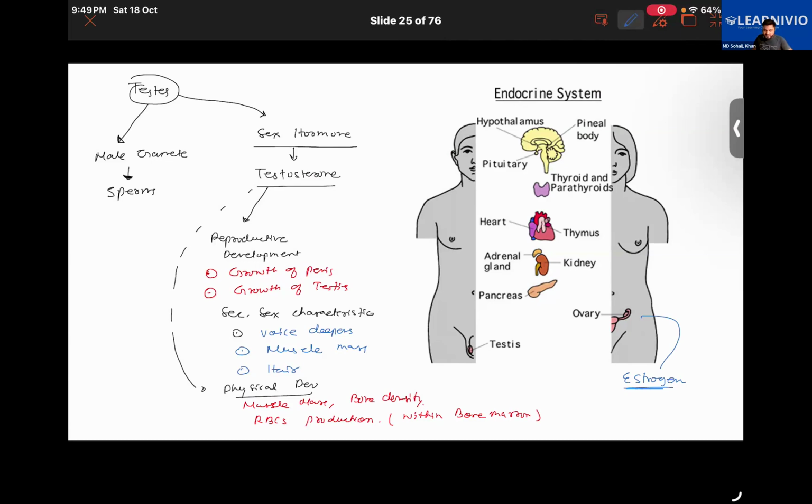It will also help in regulating the menstrual cycle. It triggers ovulation. Then it also helps in maintaining bone density, etc. It helps to prepare the body for pregnancy. So male and female gametes we have discussed, that is sperm and ovum, while the sex hormones in them are respectively testosterone and estrogen. Hope that much is clear to everyone.